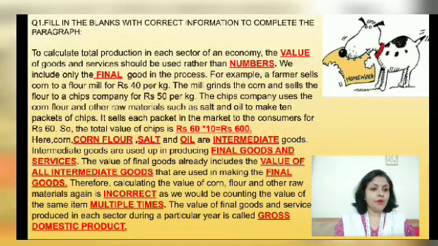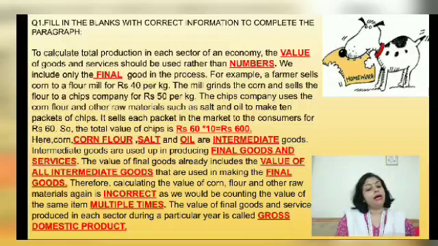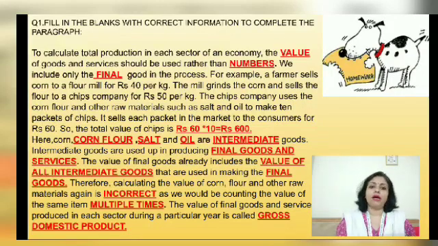Now, if we keep on counting all the intermediate products, what will happen? We'll get an incorrect picture because we will be making the error which is known as double calculation or double counting or multiple counting. So we will try to avoid that. Therefore, calculating the value of corn, flour and other raw materials again is incorrect. That is the answer. We will not calculate it again, as we would be counting the value of the same items multiple times, or double times.